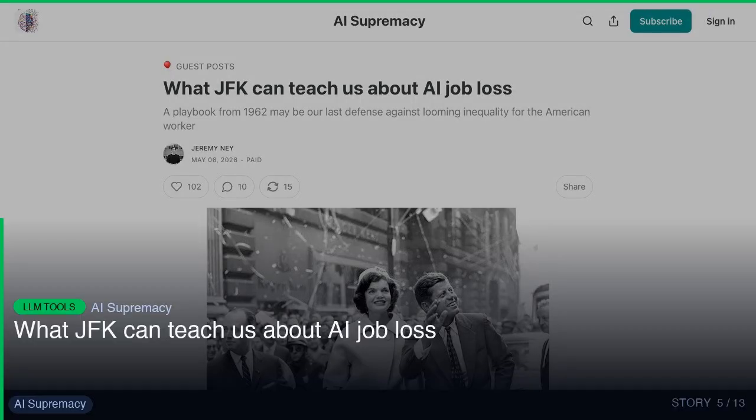Out of everything that dropped this week, this is the one I kept coming back to. What JFK can teach us about AI job loss. A playbook from 1962 may be our last defense against looming inequality for the American worker. What I like is how composable this is with existing stacks. Worth a look. Description has the link.